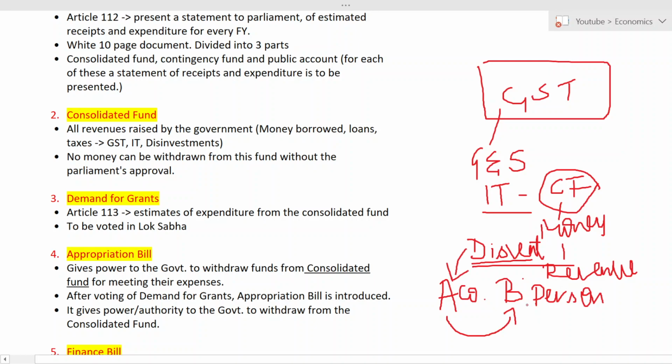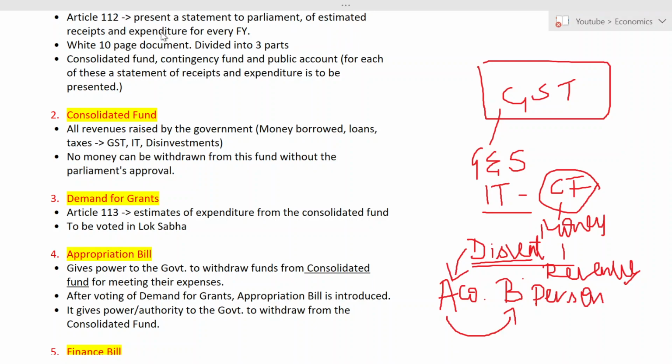So this is known as what? Disinvestment. What will the government get by doing this? They will get money. B has to pay money to the government. So what is that money? That money is revenue. So again, this will be deposited where? In the consolidated fund. Okay. So let us see more examples.